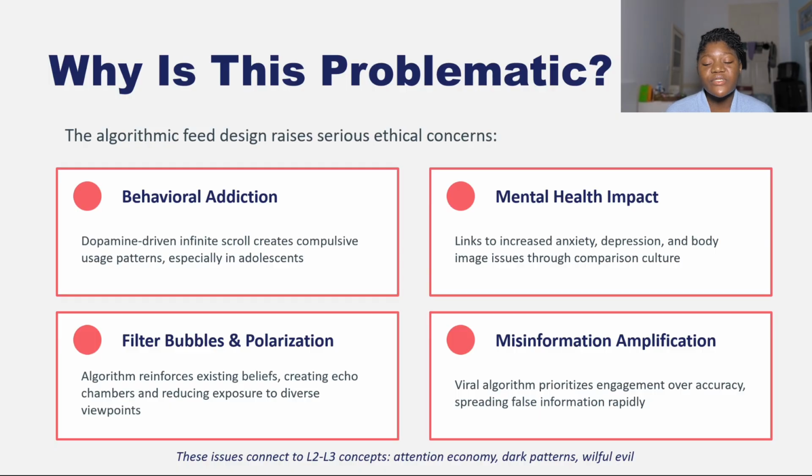It also builds filter bubbles and enhances polarization because the algorithm shows you or reinforces your existing beliefs, creating echo chambers and reducing your exposure to diverse viewpoints, which means that you're also more likely to increase the spread of misinformation because viral algorithmic content prioritizes engagement over accuracy, allowing misinformation to spread more quickly. The lecture 2 and 3 concepts here then are on the attention economy, dark patterns, and the willful evil.